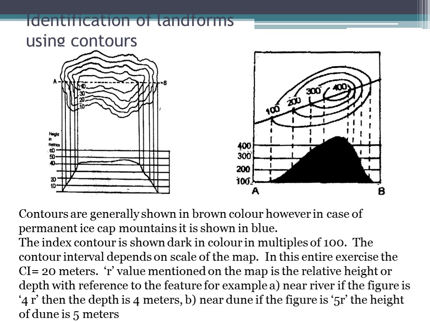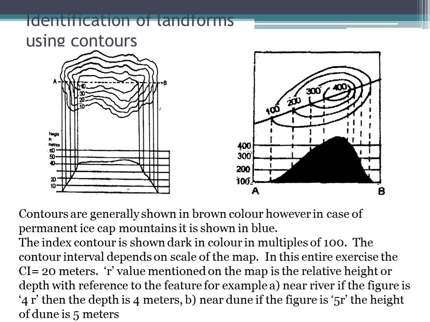Don't worry about it. Now, when I said it is in a multiple of, it's a ratio of 20-meter contour, CI. I said, see here, it's called CI. Contour interval is 20 meters. So from 0 we'll get 20, 40, 60, 80 and 100. Now how are we going to identify or count each and every contour? It will be very difficult.